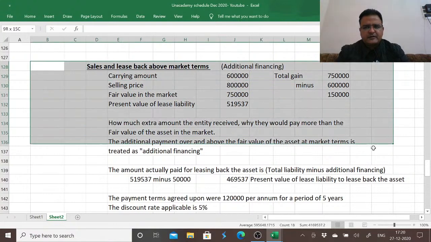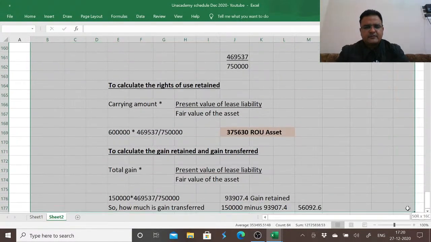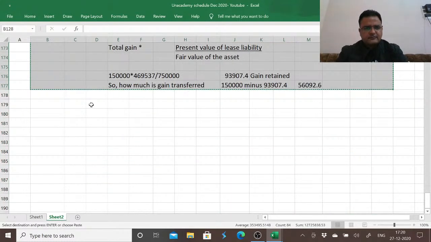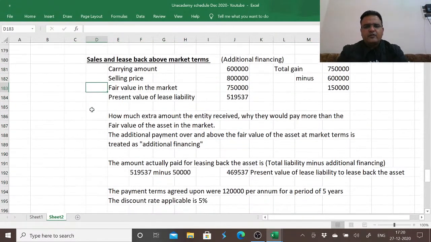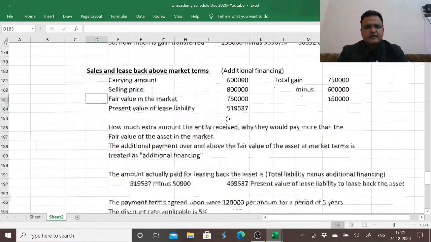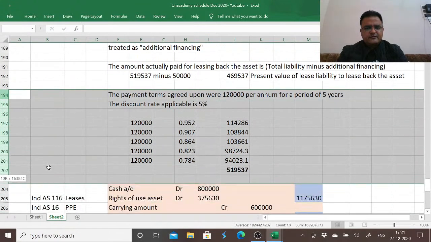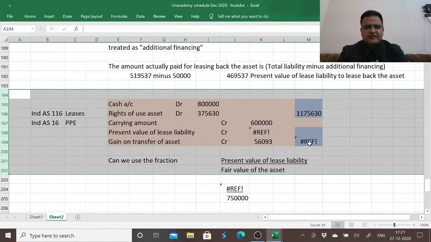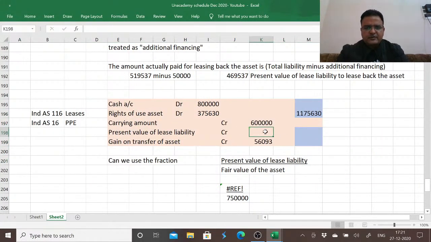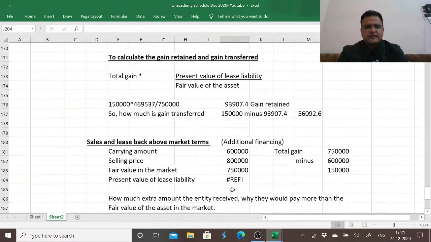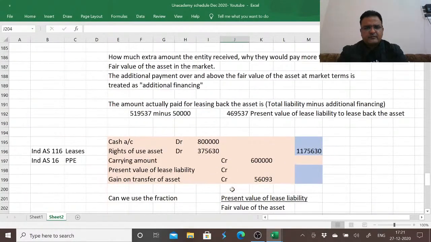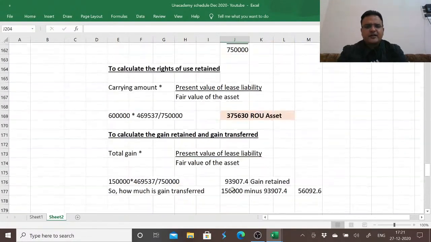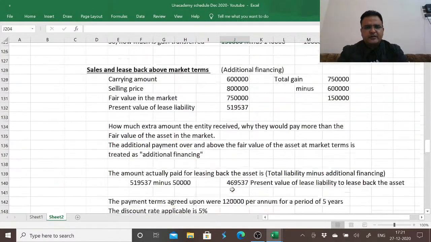If I would have, instead of sale and leaseback in line with what we did above, instead of giving these payment terms, modify it on the same lines as we did earlier.